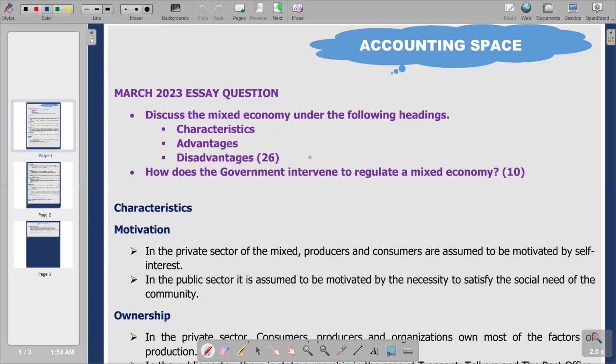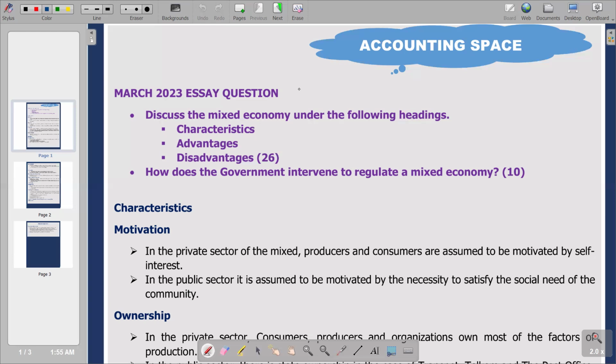So the description of our mixed economy: we are saying this is an economic system that accepts both private businesses and nationalized government services. The nationalized government services that are also part of a mixed economic system are public utilities, safety, military, welfare, and also education.